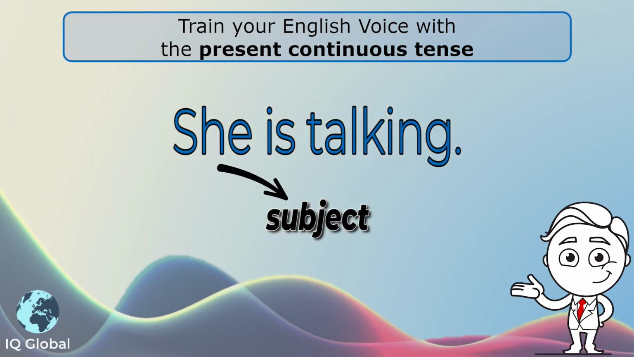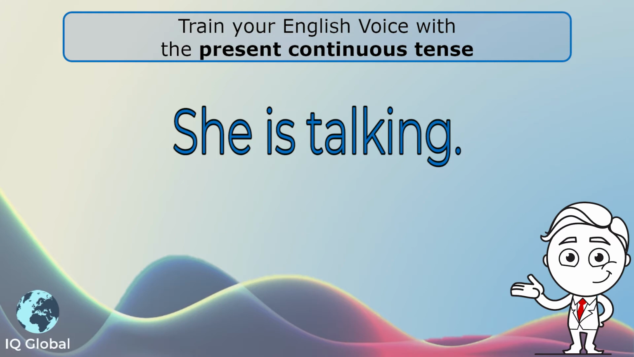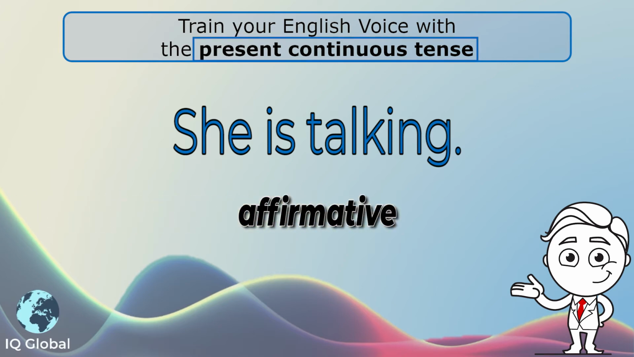She is the subject, so I know that I have to have the word is to make it the present tense, and I added ing to the verb talk to make it talking. She is talking. So this is a present continuous tense sentence in the affirmative.